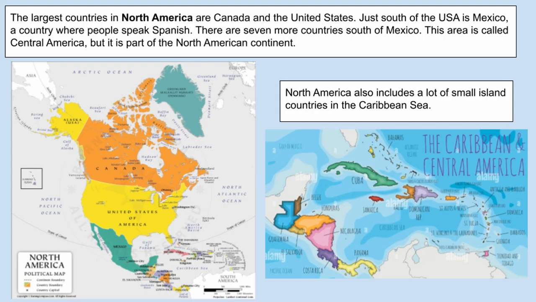The largest countries in North America are Canada and the United States. Just south of the USA is Mexico, a country where people speak Spanish. There are 7 more countries south of Mexico. This area is called Central America, but it is part of the North American continent. North America also includes a lot of small island countries in the Caribbean Sea.